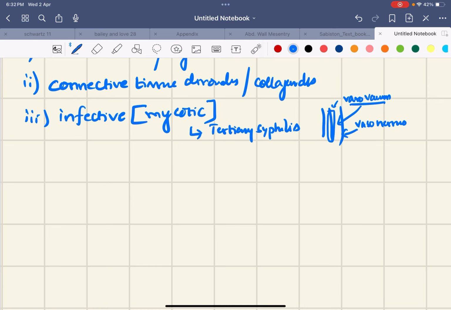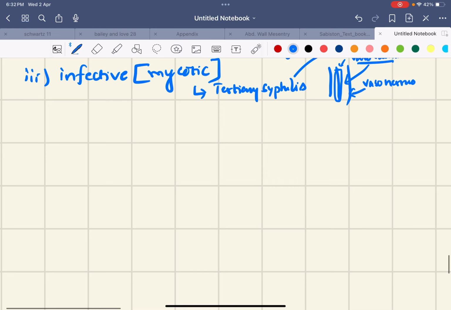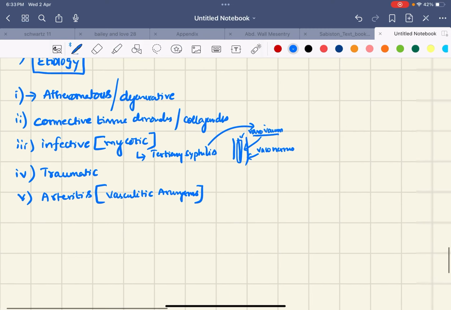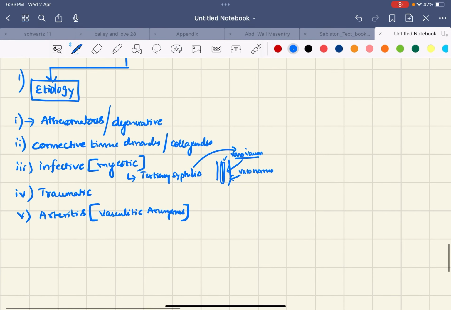So tertiary syphilis will cause obliterative endarteritis of the vasa vasorum, causing a localized dilatation. Next, traumatic aneurysms and arteritis, which are vasculitic aneurysms. So these are the five main etiologies of aneurysms.